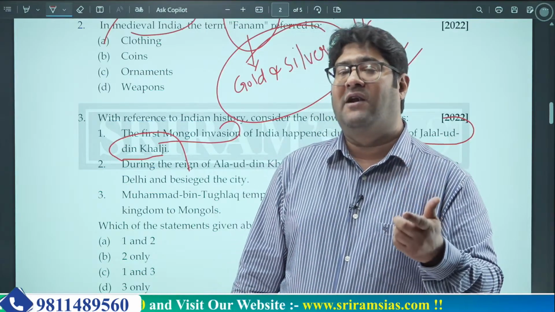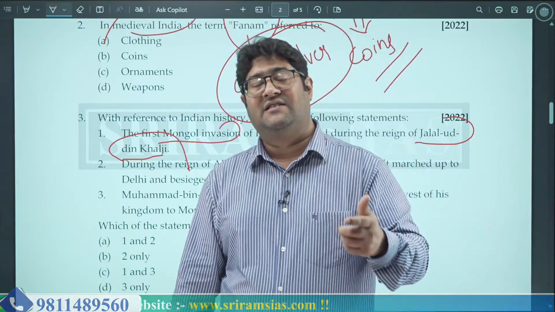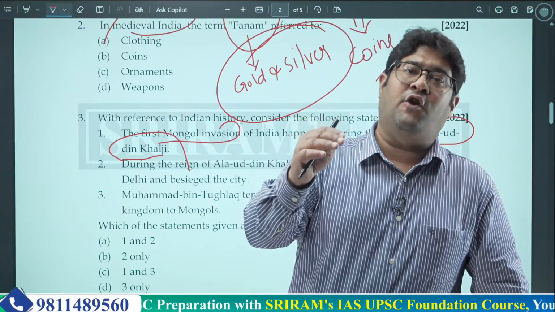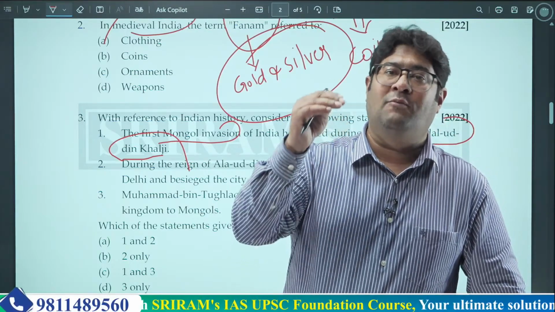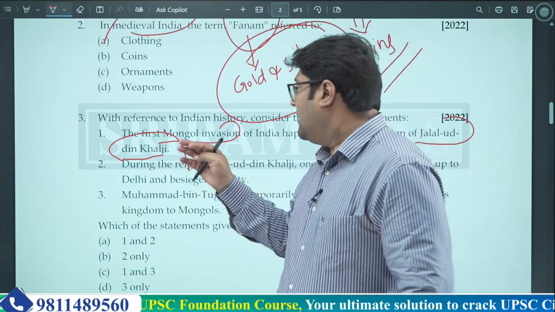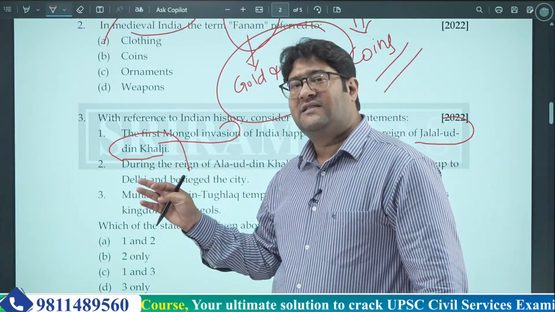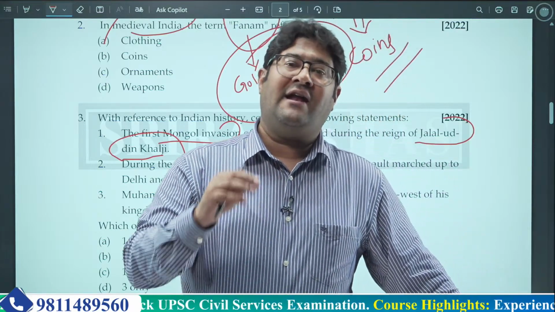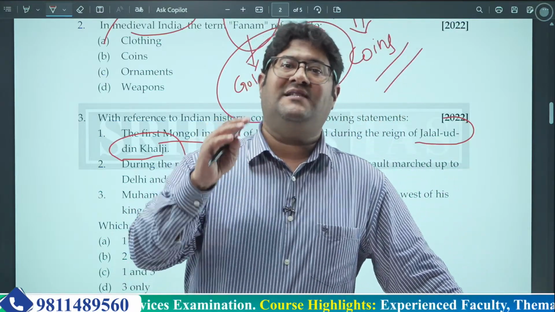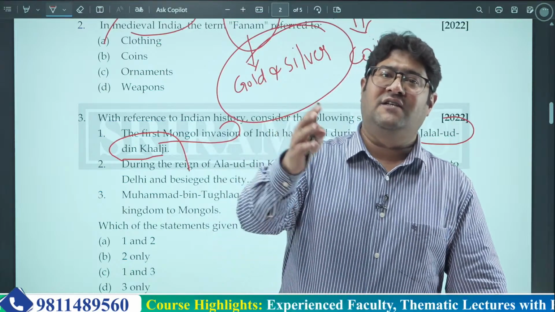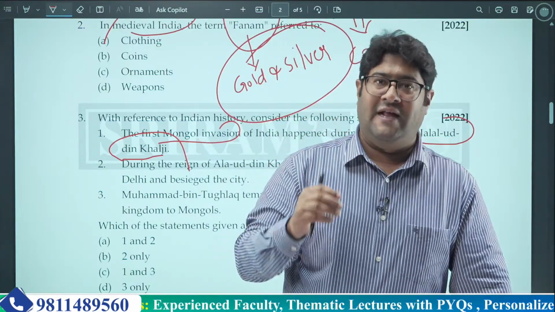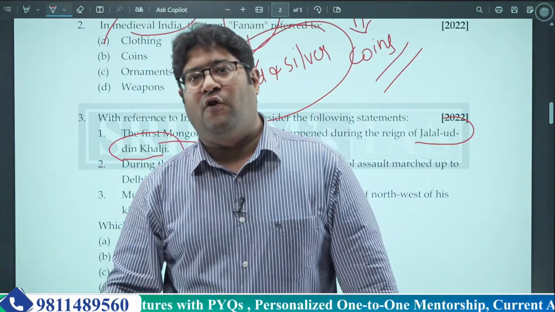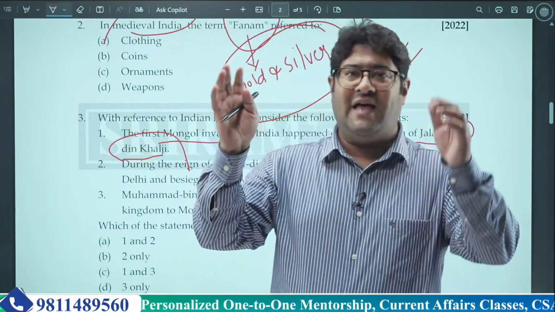Mamluks was led by Iltutmish, and before that the slave dynasty was started by Qutubuddin Aibak. But starting from Iltutmish, it was called Mamluks. After Mamluks came Khaljis. After Khaljis came Tughlaqs, and after Tughlaqs came Sayyids. And after that Lodhis, which were basically toppled by Babur in the first battle of Panipat. And then Mughal rule started. So this is basically the chronology of all those who came to India during that period.